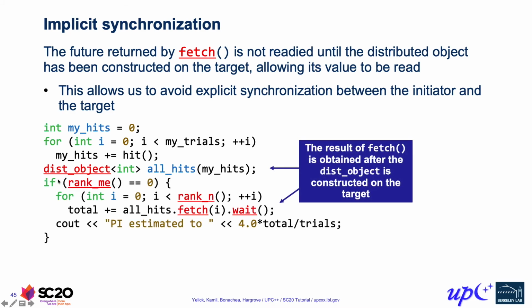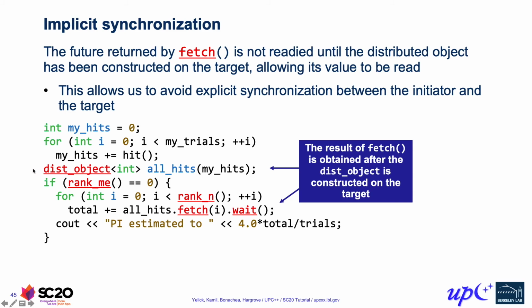Now we don't need explicit synchronization between the trials happening and rank 0 going on and fetching each of the pieces. If rank 0 happens to try to fetch from process I before process I is done, that fetch will be deferred until the dist object is created on process I, in which case we'll get the right value as our result.